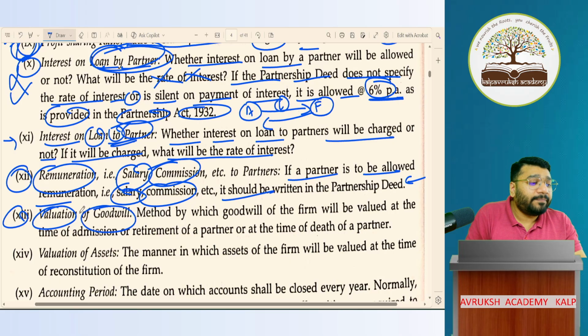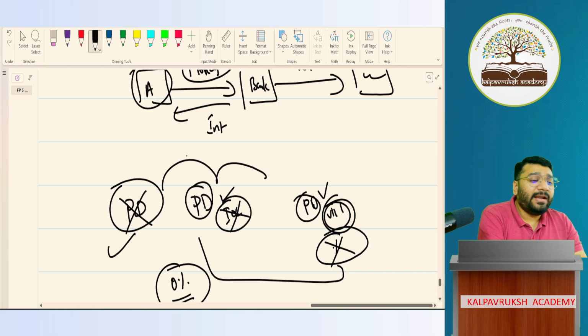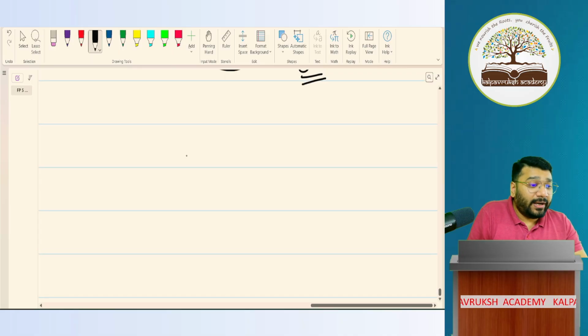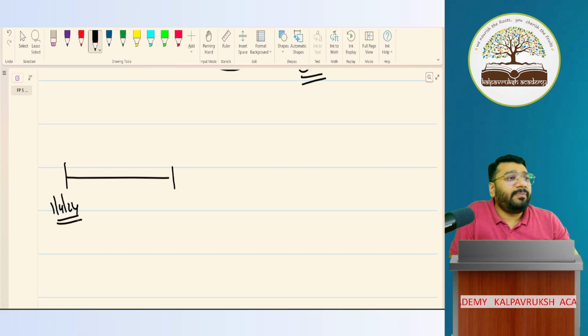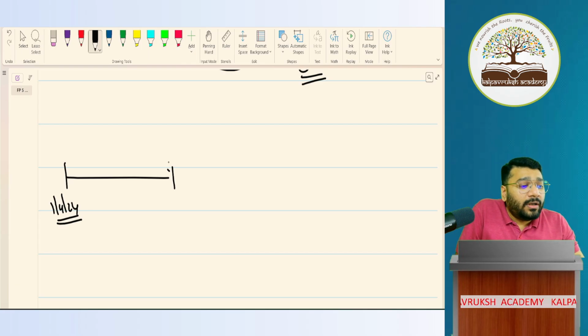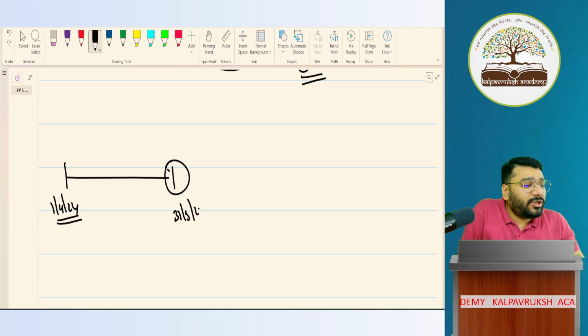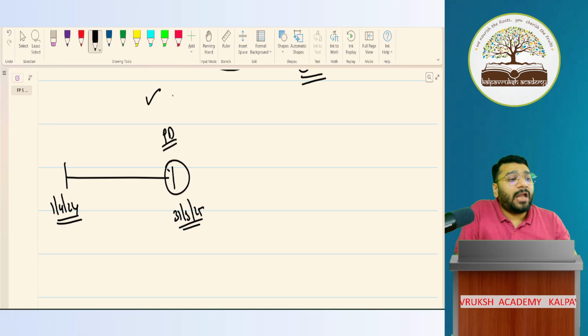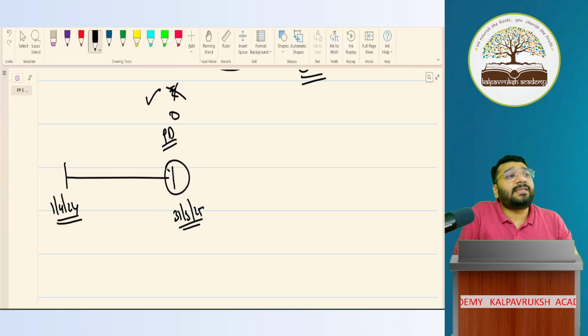Next, you have to mention information about valuation of goodwill. Now understand one thing. They made an agreement. Now look at what Darshan is telling. Can we not make a new agreement? Now understand the situation. On 1/4/24, the partnership business started. The partnership deed started on 1/4/24. The date of birth of the partnership business is 1/4/24. Now, salary, remuneration and commission are paid generally at the end of the year, let's suppose 31st March 25. Now, in the partnership deed, it is mentioned that salary should be given, but how much amount is not given. So now how much will we pay? 0. Now Darshan says, can we not revise the partnership deed?